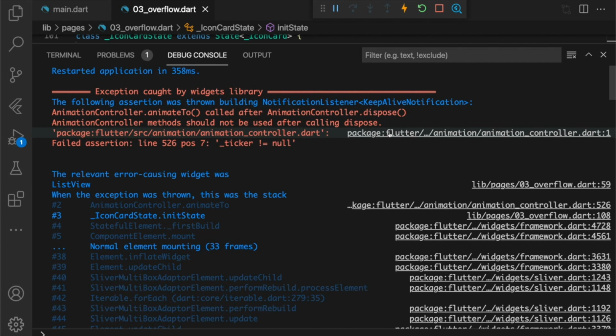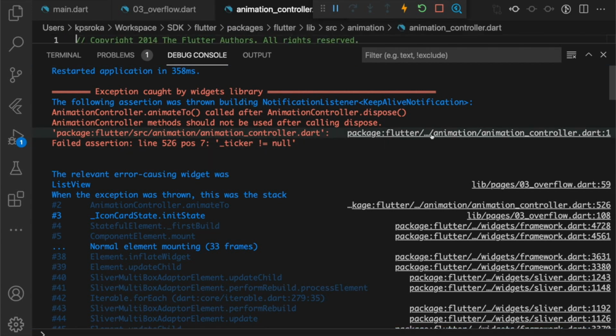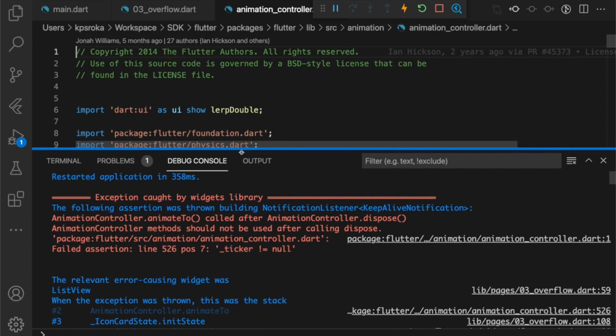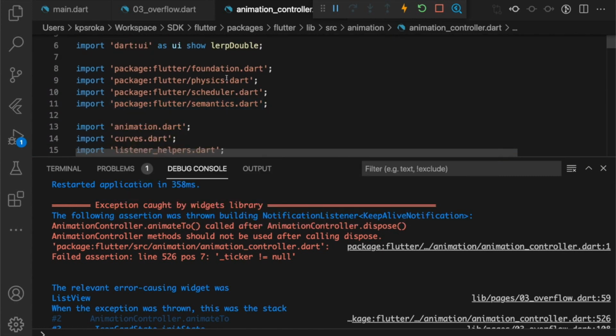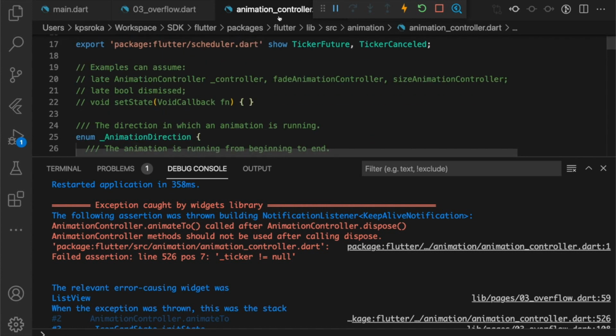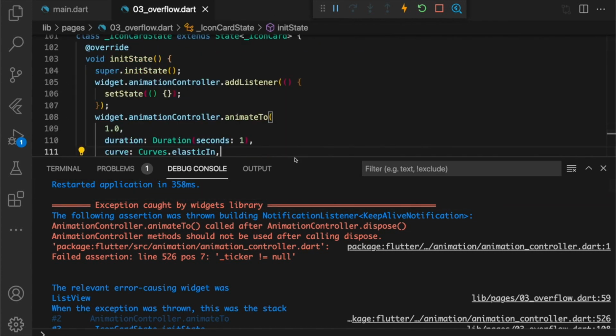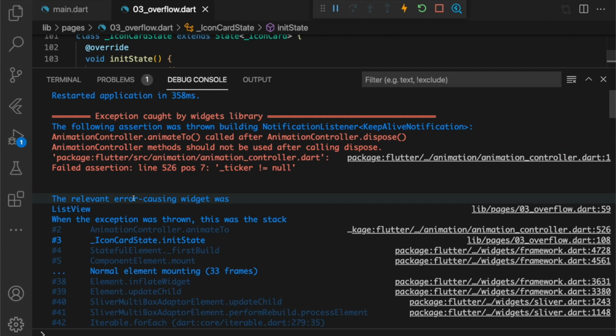However, this link goes to the AnimationController, which is in the Flutter SDK. Is it possible that the AnimationController is so dumb? Well, let's take a look more into what the message says. Well, failed assertion there. The relevant error-causing widget was ListView.